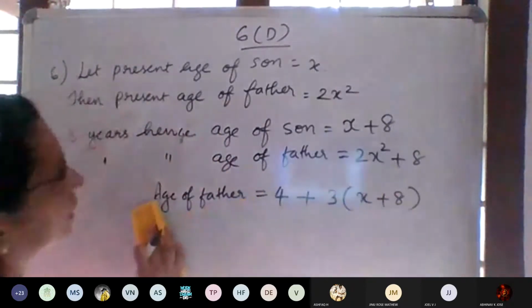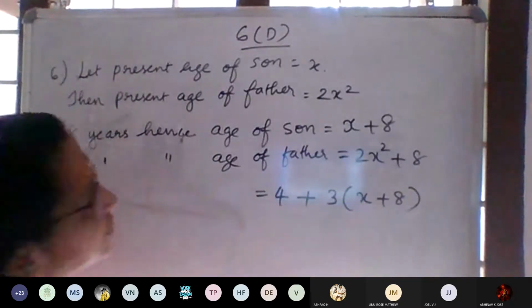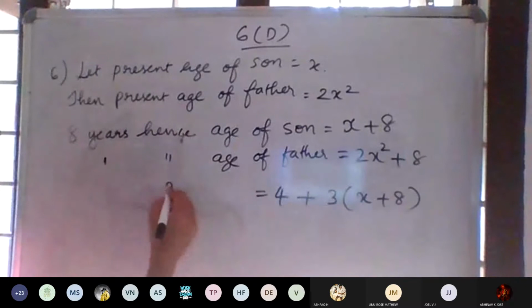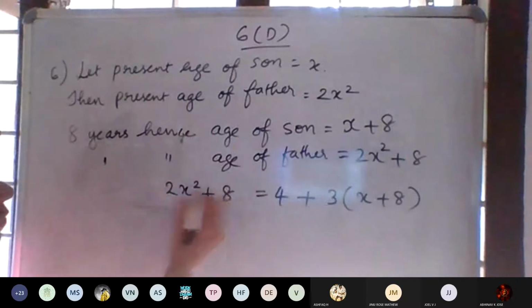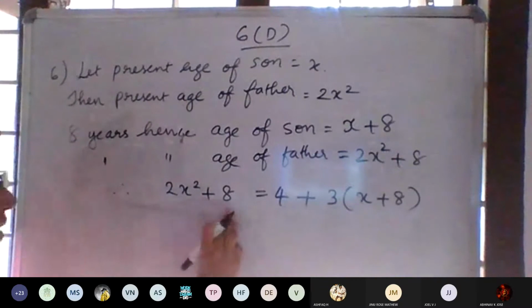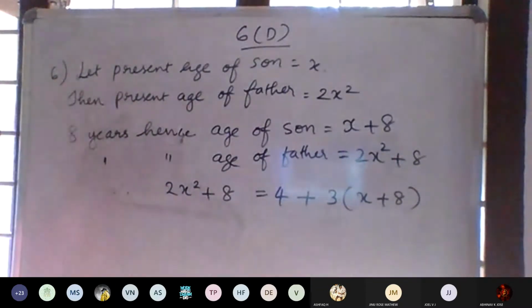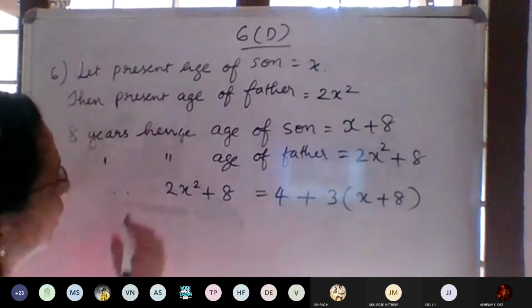So how can we write the condition? The age of the father after 8 years is 2x square plus 8. Therefore, using that sentence, we can write 2x square plus 8 is equal to 4 plus 3 into x plus 8. Any doubt in that? Is it okay? Yes, ma'am. Okay, then solve it.